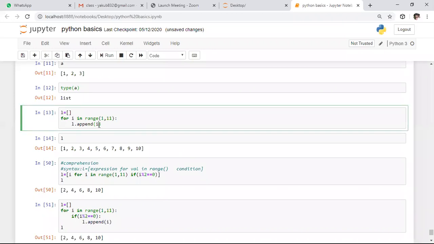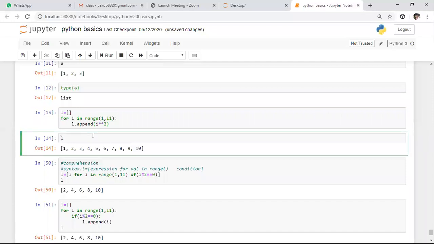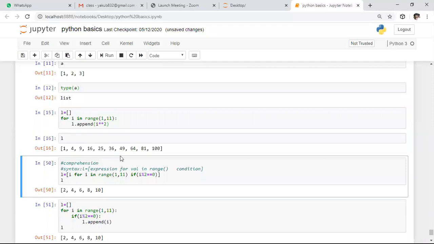After this, I want to create a list with squares of first 10 natural numbers. For that purpose, I am iterating through this and executing this function. So here it is a list which is created with squares of the first 10 natural numbers. After this, I want to perform the same action by using comprehension. So we can create the list dynamically by using eval function or basic for loop, or we can create any data structure dynamically by using comprehension also. Coming to comprehension, it is the easiest way to create any data structure dynamically.